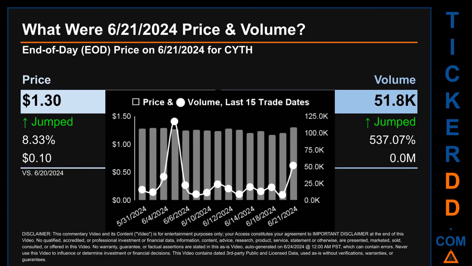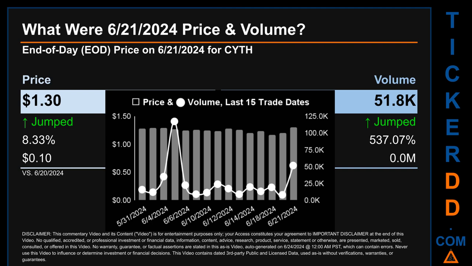What was end-of-day price and volume for CYTH? On Friday, June 21, 2024, CYTH had an end-of-day price of $1.30 and volume of about 0.1 million. Compared to the previous trading day, the price jumped 8.33%, gaining 10 cents, while volume jumped 537.07%, increasing about 0 million.